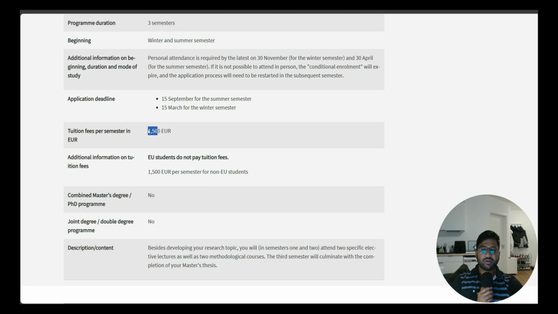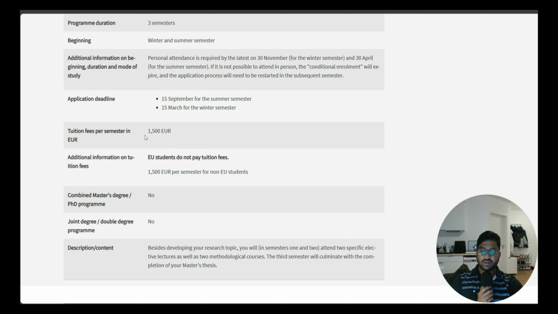And tuition fees is 1,500 euros. This is because even though Aalen University comes under public university and it's a Hochschule, it is in Baden-Württemberg state. So whichever public universities are in Baden-Württemberg state, including most of the major universities like University of Stuttgart, Karlsruhe Institute of Technology, which are famous and also in TU9, they also have 1,500 euros. So this is the state fees.